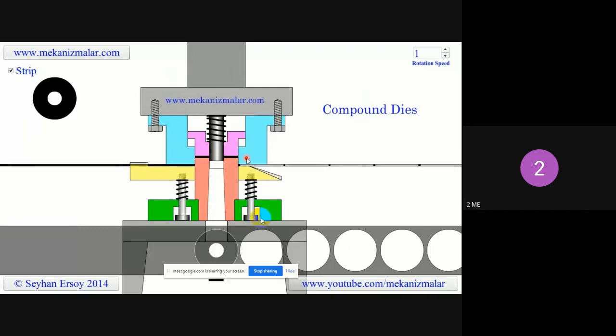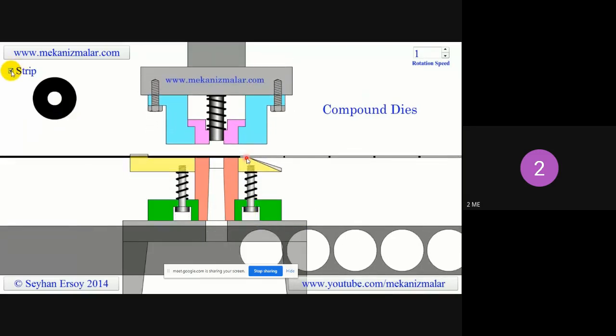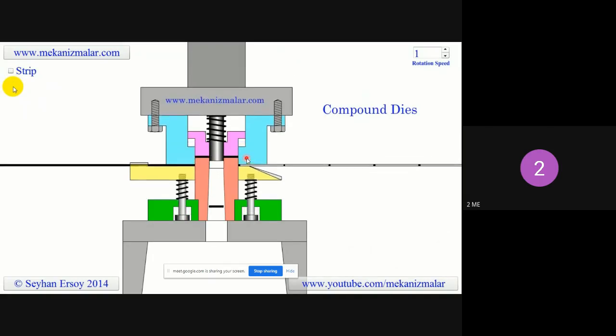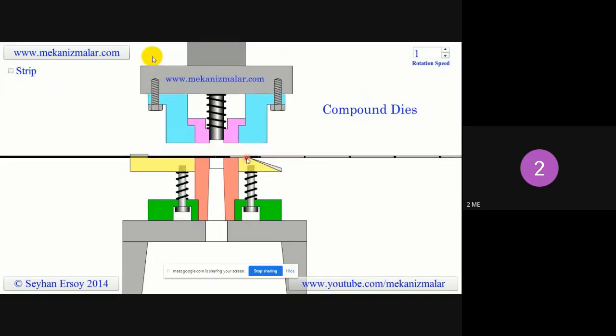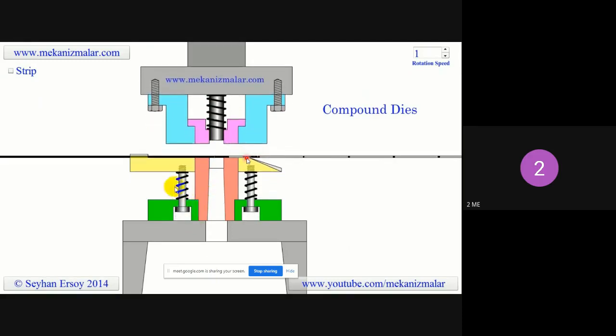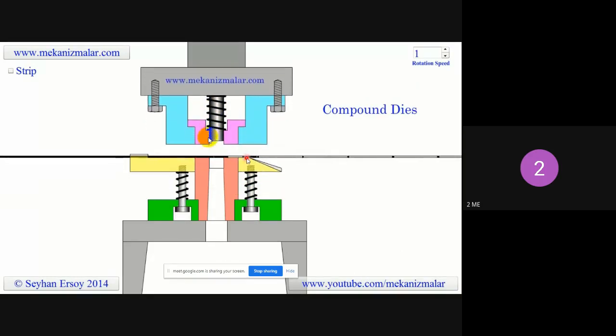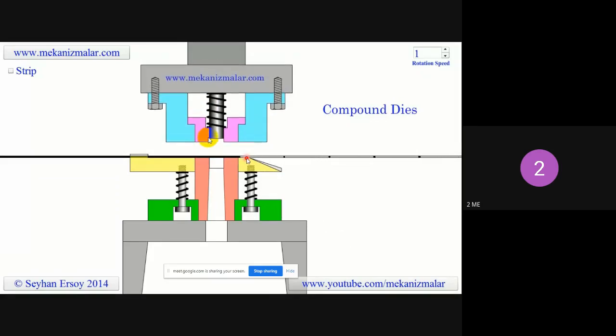Compound dies are usually used for producing simple pieces. Since two or more operations are performed in one punch, the press stroke is longer. The longer stroke reduces the number of parts produced per minute. These dies are also more expensive to manufacture. The number of pieces to be produced should justify the additional expense.